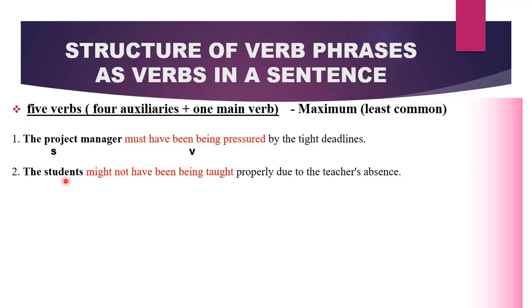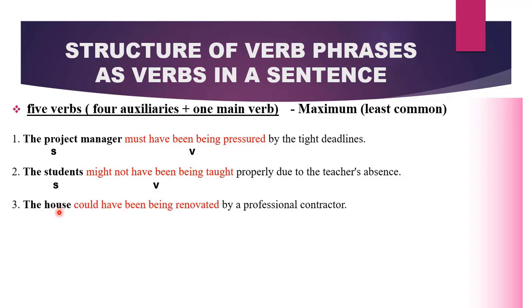Another one: the students might not have been being taught properly due to the teacher's absence. We have our subject and a verb phrase which is functioning as our verb. In the third sentence, the house, which is our subject, could have been being renovated by a professional contractor. So, the verb phrase that we have over here is functioning as our verb. This is the maximum number of verbs you can have in a sentence.